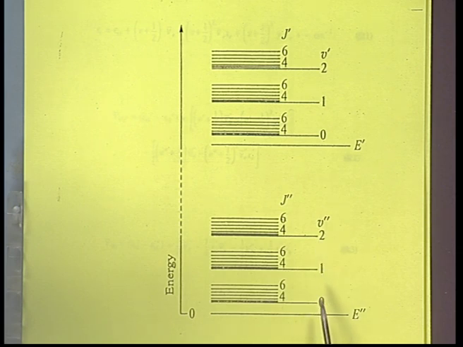In the electronic spectrum, we observe both rotational fine structure as well as vibrational coarse structure. Hence, we will concentrate on vibrational coarse structure in this lesson.